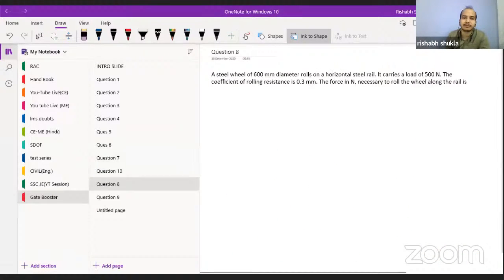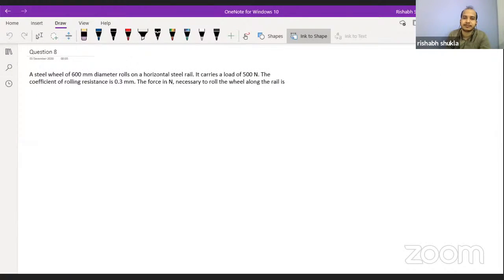Let's move to the next question. This question is simple and taken straight from the GATE previous year. The objective was to make you understand that rolling friction has some concept. From rolling friction, as far as numericals are concerned, they cannot ask a variety of questions.